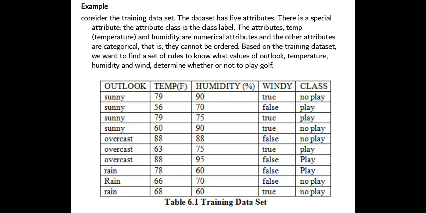It's a sample data set. When you're working in companies, a huge amount of values will be there to check the profit or loss and so on. It's a sample example whether a person wants to play golf or not, but it has its own values. By considering one particular column only, we can find out the output of the class label.